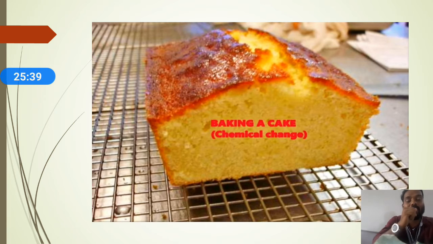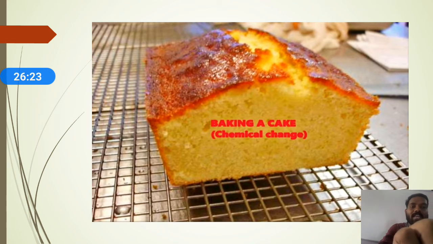This is purely a chemical change, because the taste is changed, and the original matter is totally changed into a new substance. So baking of a cake, baking of anything, cooking of food is also a chemical change. You can also call baking a cake an irreversible change, because once you have made it into a cake, you cannot get back to the normal raw materials again. So one thing, it's a chemical change, and second thing, it's an irreversible change.